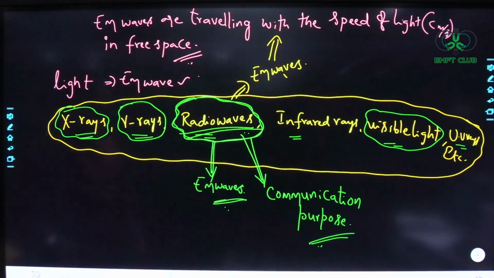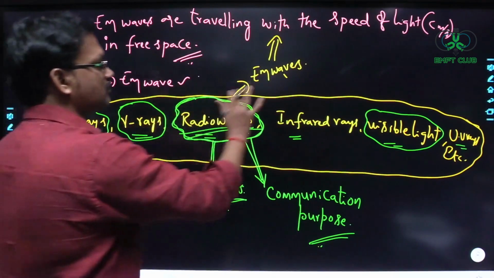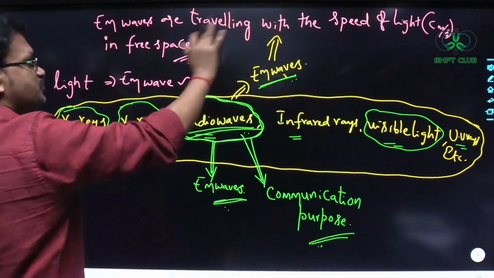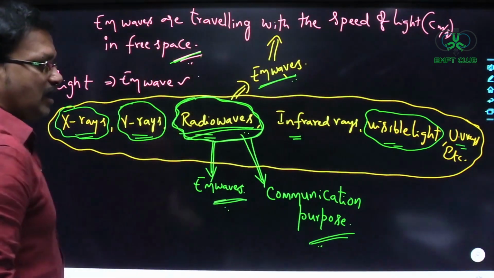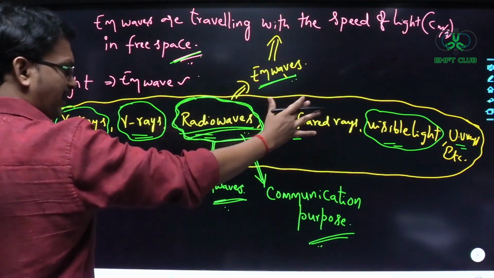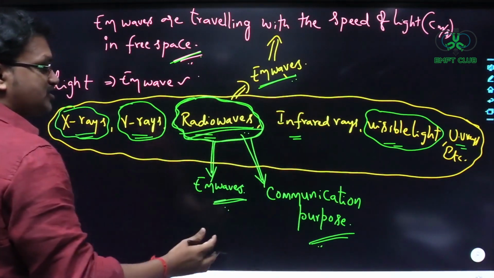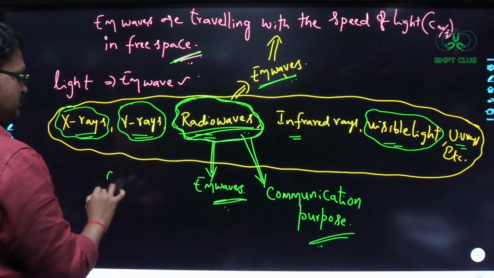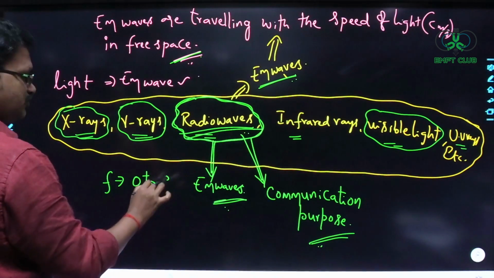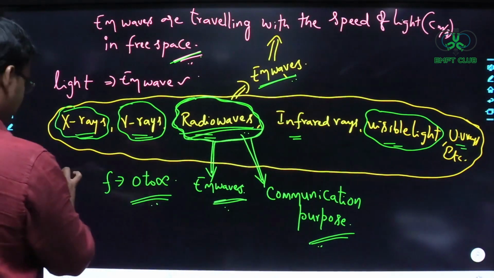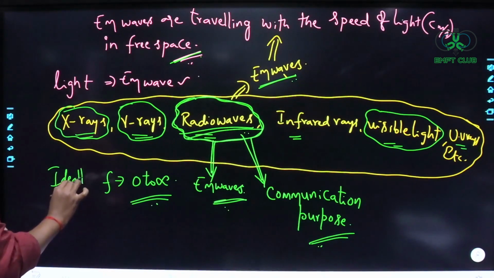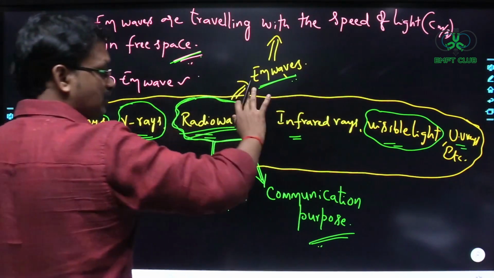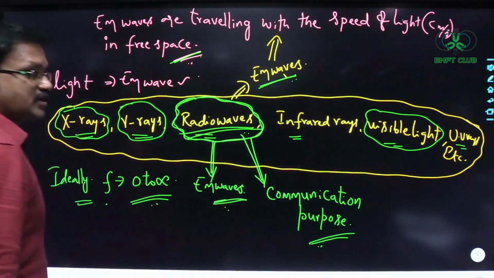And one more thing you have to understand is, all these are nothing but electromagnetic waves only, and all are traveling with the same speed, that is the speed of light in free space. And these electromagnetic waves are distributed over a large frequency range. Ideally speaking, the frequency range is from 0 to infinity.